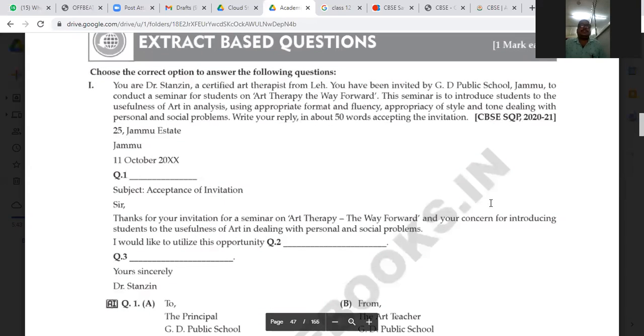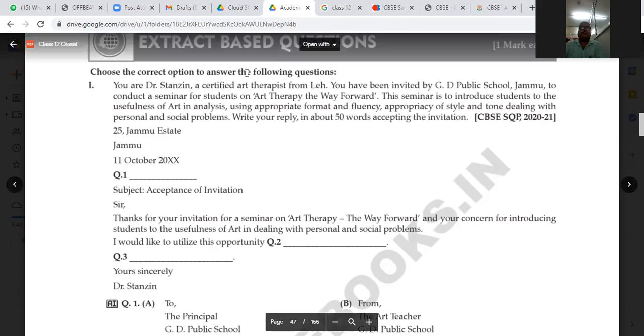That is an invitation letter. Here you can see that invitation letter. I have told you another time that in your term one examination, invitation letters, that means the question paper, will be given. These are the question paper.